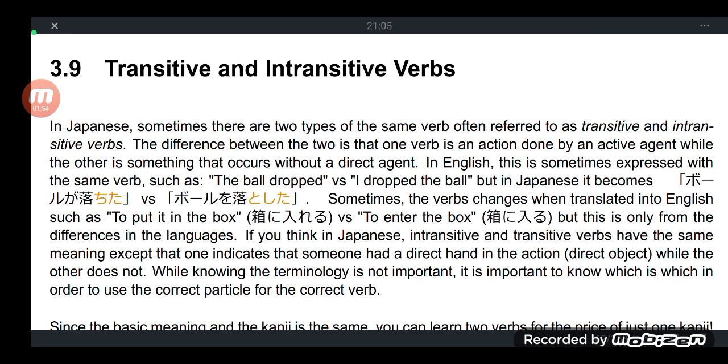If you have English lessons, we call that subject, transitive verb, indirect object, direct object. This sentence pattern in English uses the particle o or wo.